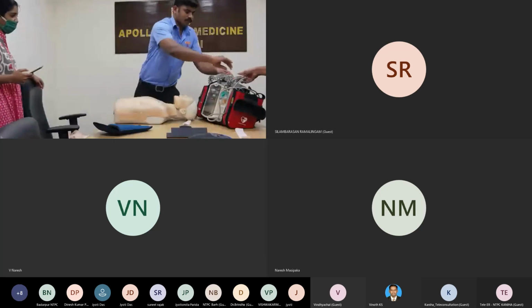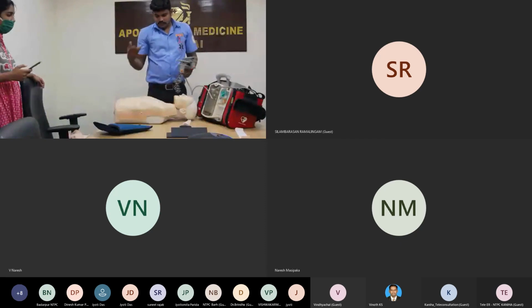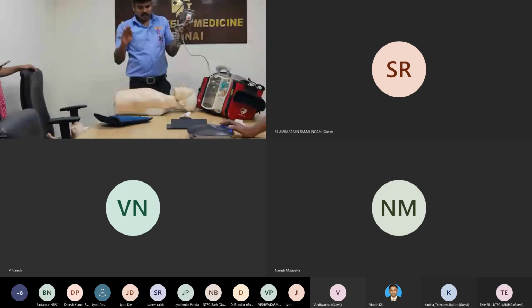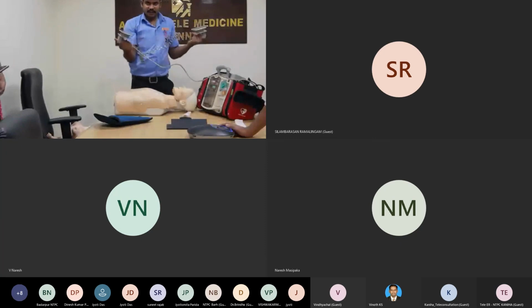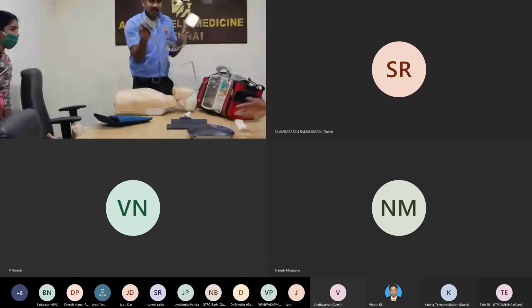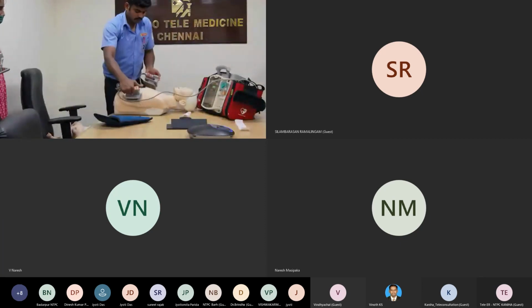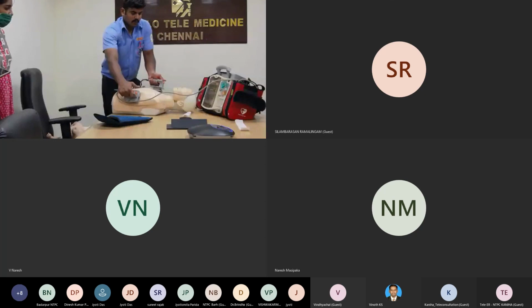So what I explained: how to keep the paddles. CPR is going on, connect the monitor, then stop CPR and analyze the rhythm. Is it shockable or non-shockable? It is shockable, so stop CPR. First select the joules, maximum 200, then take the paddles, apply the jelly, and place the paddles. Then press the charge button.